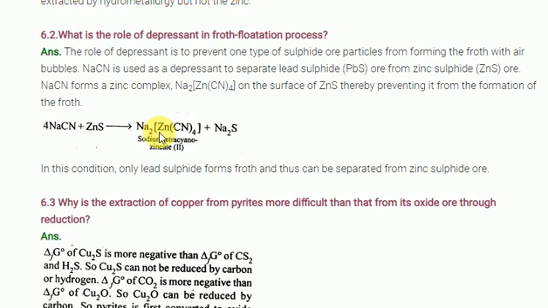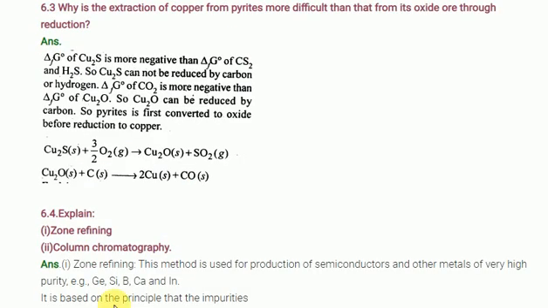They form a complex. When zinc forms the complex, it never behaves like a sulfide, so it never forms a froth. Only lead sulfide can form a froth. That is the role of the depressant. Depressant is nothing but a selective frothing agent. It can froth only one type of sulfide ore. Let's see the next one.